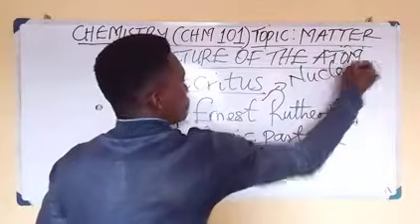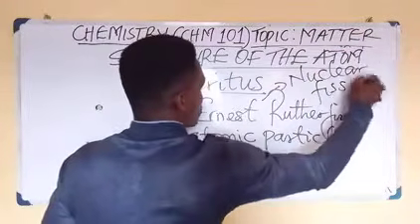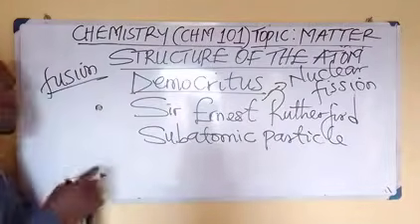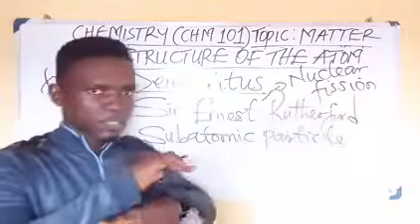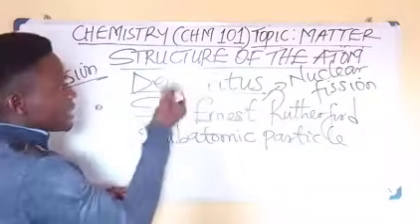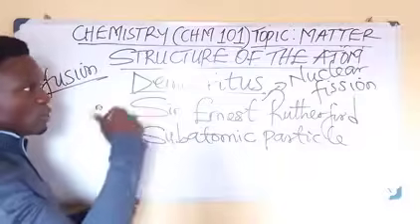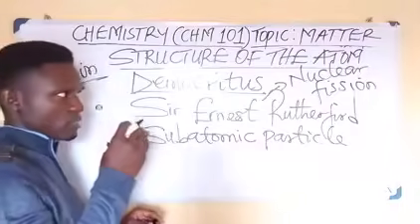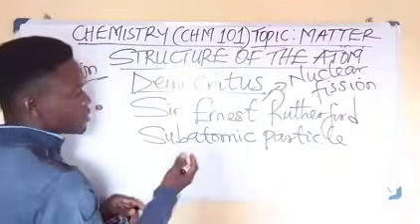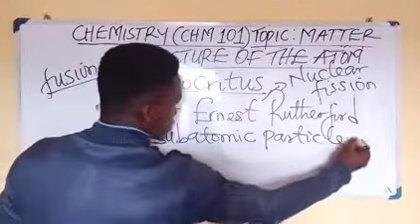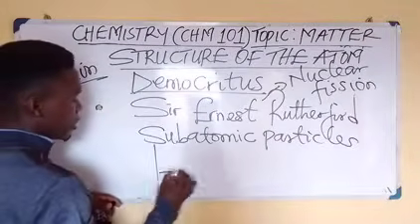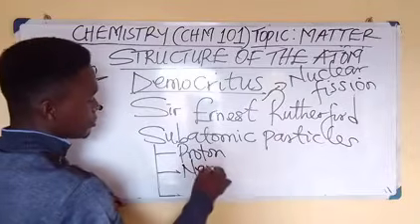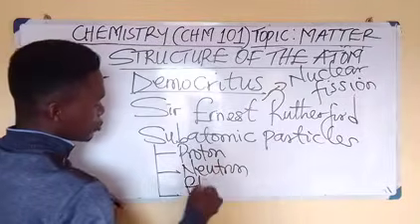Nuclear fission, not fusion. Fusion means coming together. That is F-U-S-I-O-N. Fusion means coming together. But fission means dividing, okay? So he said that the atom can be split or divided into several parts through nuclear fission. And these parts it is divided into, we call them the subatomic particles. And there are 3 in number. We have the proton, alright, we have the neutron, and we have the electron, okay?